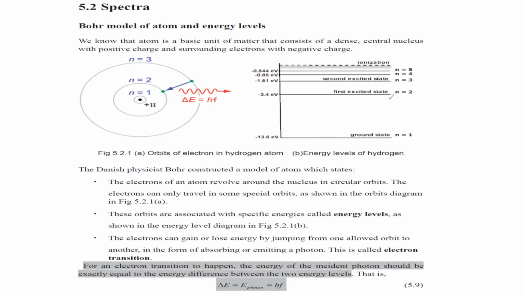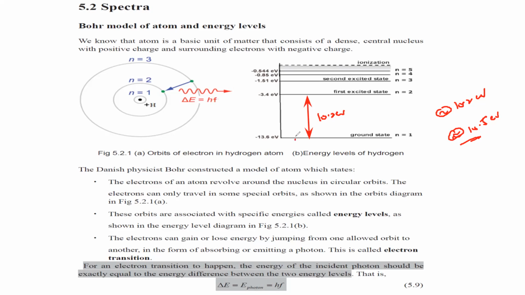But what if, like here, the difference is 10.2 electron volts? So if the photon energy is 10.2, it will absorb and it will jump. But for example, if the photon energy is 10.5, will the electron jump? The photon energy is more than the difference in the level.